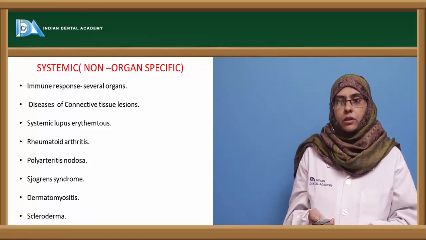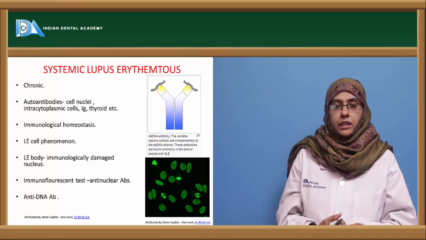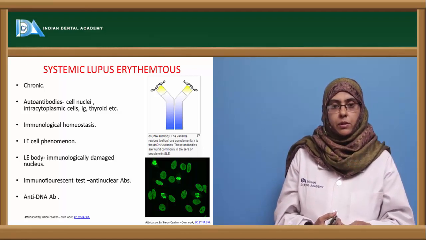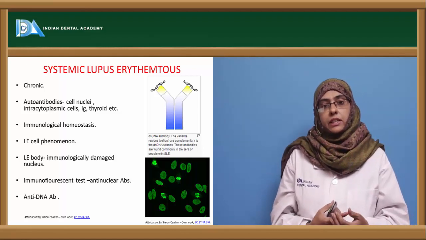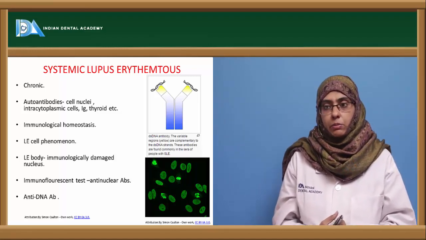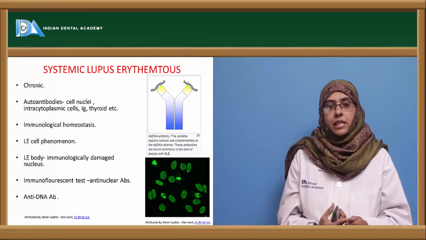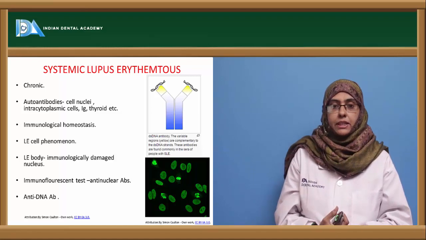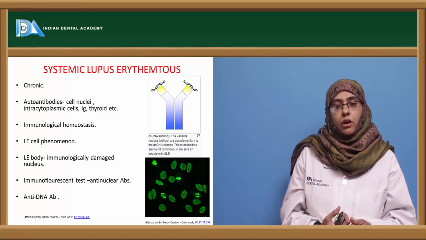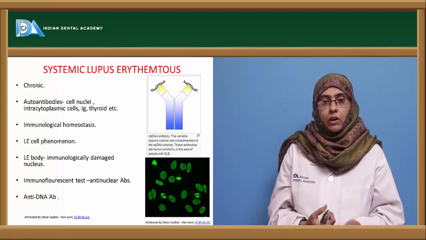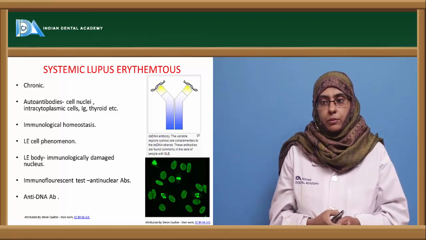Coming to systemic lupus erythematosus, it is a chronic autoimmune disorder because it involves the whole body and the different self-antigens present in the human body. The autoantibodies are produced against different components such as cell nuclei, intracytoplasmic components, immunoglobulins, thyroid cells, etc. There is a loss of immunological tolerance that can be seen in this systemic autoimmune disease.